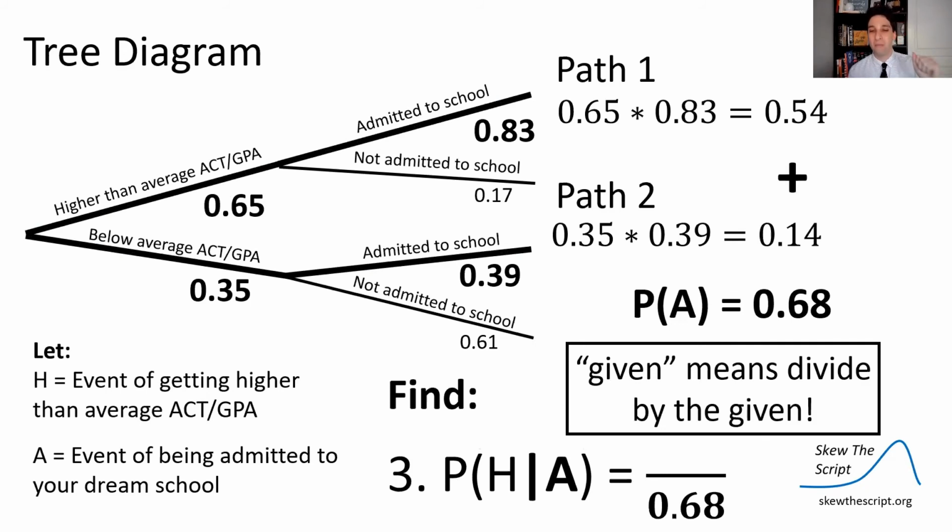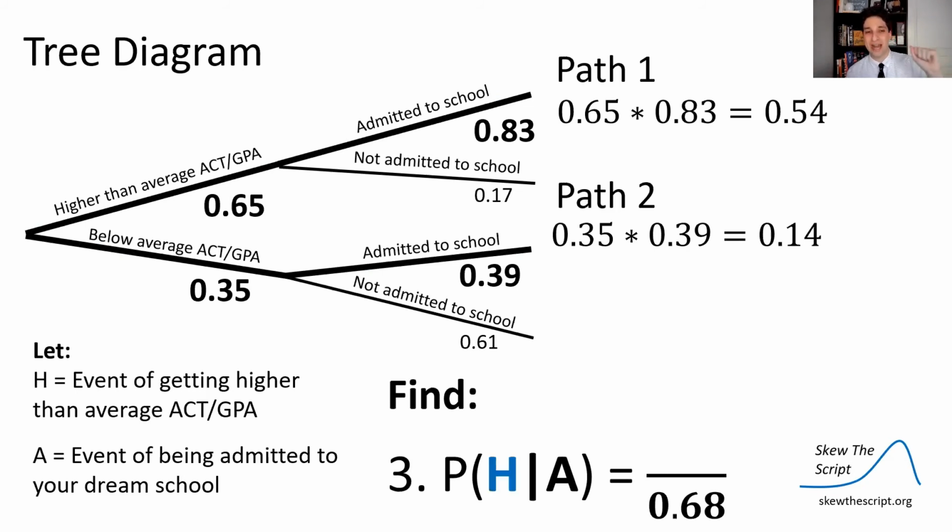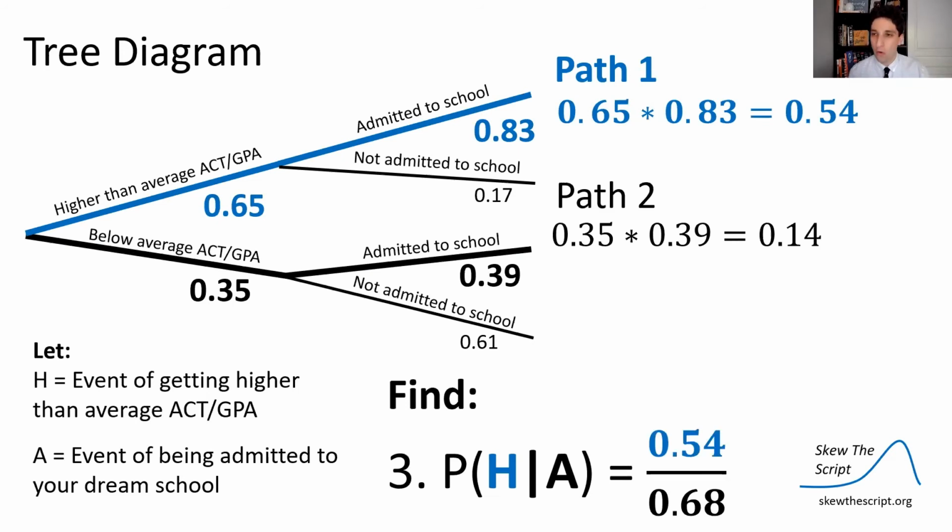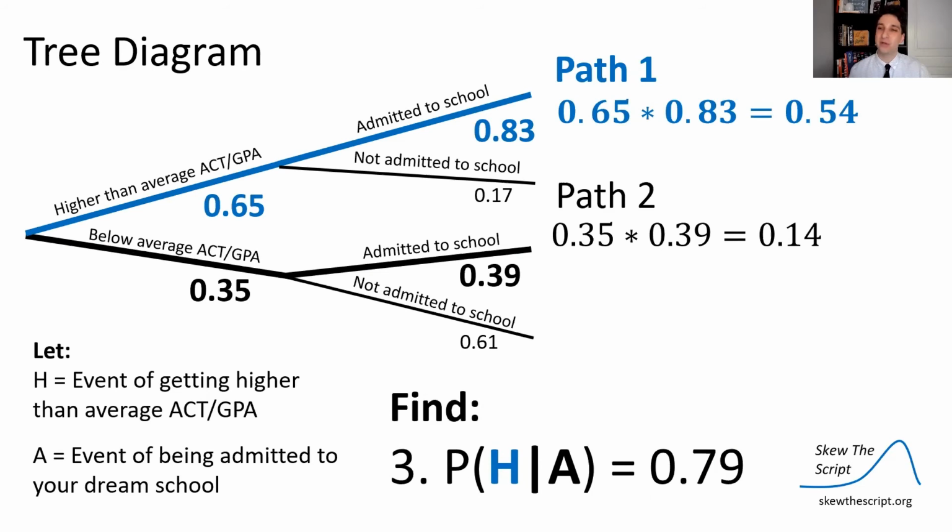And now, among these paths, I need to find the path of the event I'm looking for, that I had a higher than average ACT GPA. Well, among these paths, that's the top path right there. We gotta get the whole path, the path of both of them happening. So that's 0.54 over 0.68. That gets you a probability of 79%.